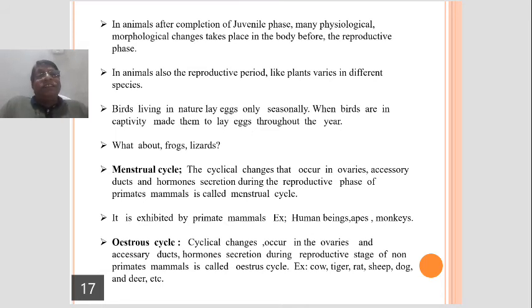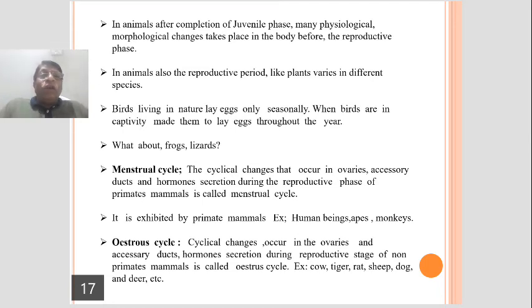In animals, what we call the juvenile period, the juvenile phase or the stage. In animals, you take yourself as an example.